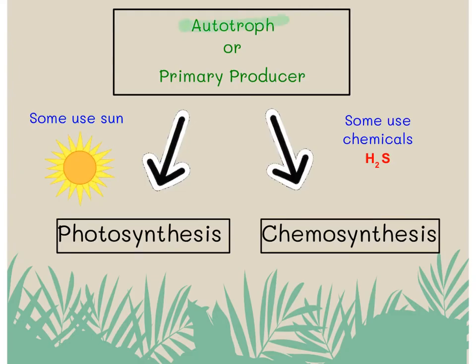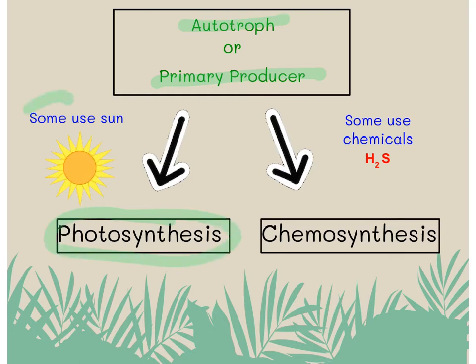Autotrophs can also be called primary producers. So those two words mean the same thing. A producer can produce their own food. Autotroph can produce their own food. And again, I mentioned that photosynthesis is one way that a producer can make their own food.